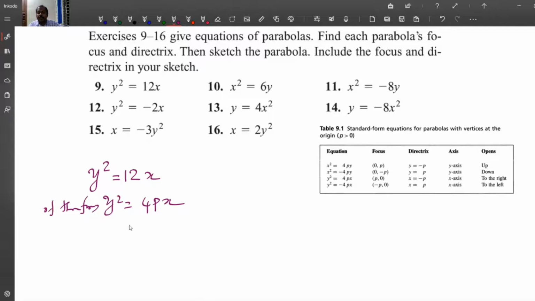So 4p is 12. This implies p is equal to 12 by 4, so this is equal to 3.